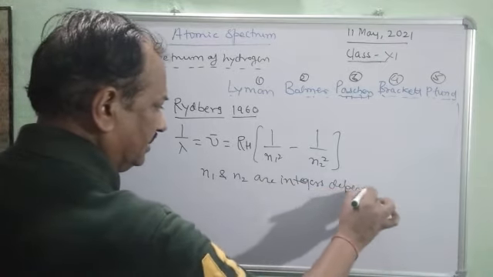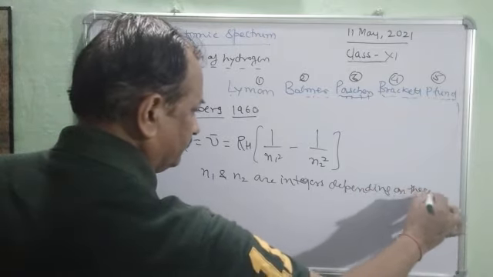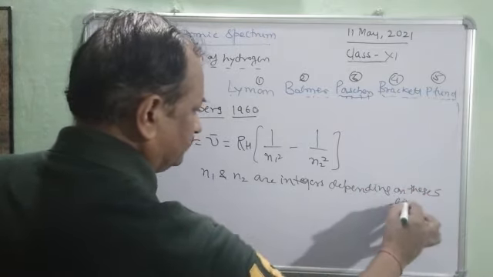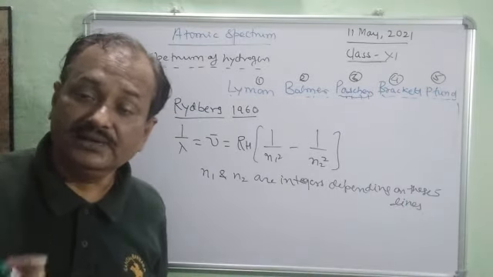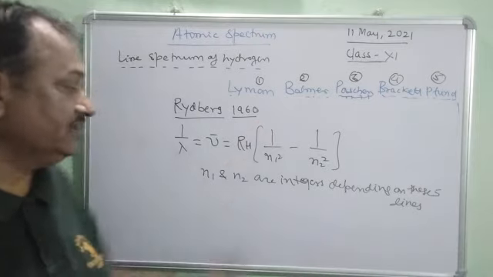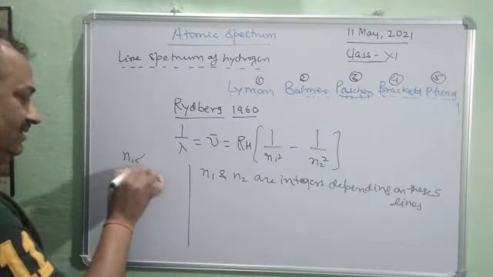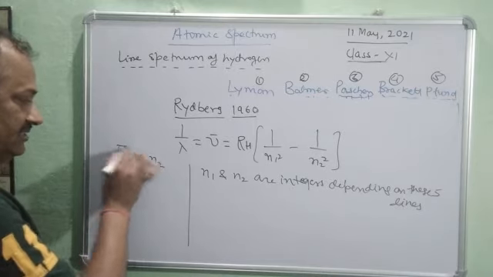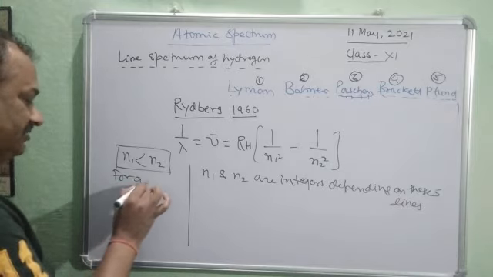depending on these 5 series of lines. The n1 and n2 values depend on them, and for any particular series, n1 is less than n2. This you have to keep in mind for a series.